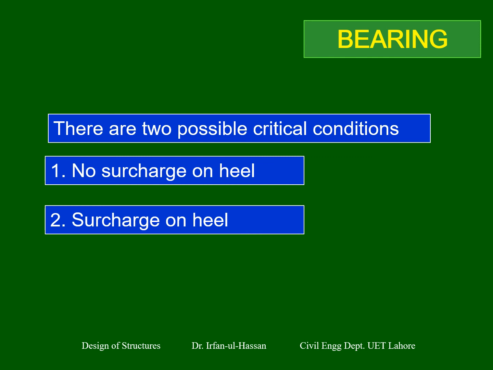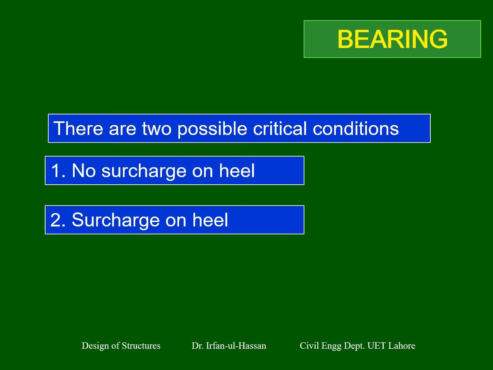All the loading acting on the retaining wall, and the pressure, I have already explained how to compute the pressure. This pressure should not exceed the allowable bearing capacity of the soil, the safe bearing capacity of the soil. How much bearing capacity the geotechnical engineers are allowing us. So we can compute that pressure. Already we have computed. We will see the larger ordinate. Let's say the larger ordinate is some value, and that value is lesser or larger than the bearing capacity.